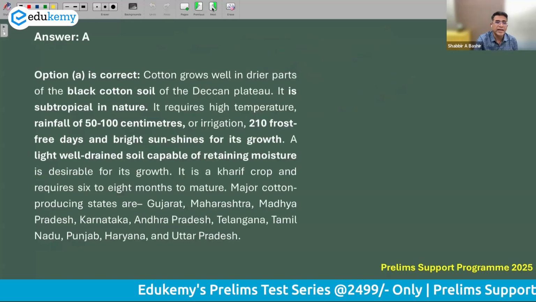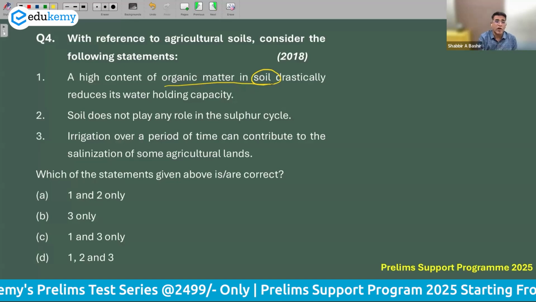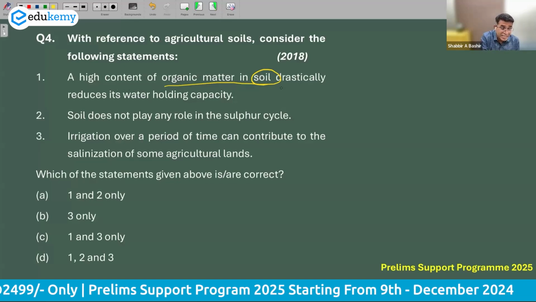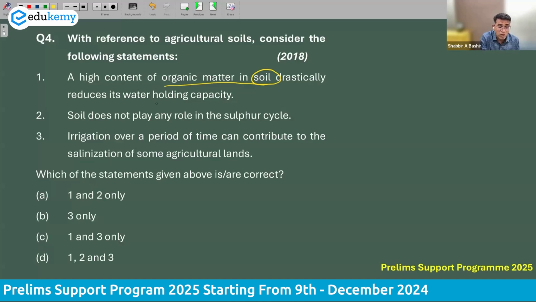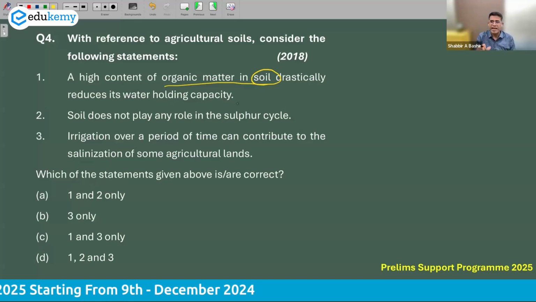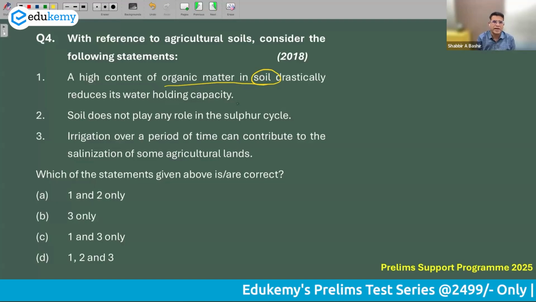Let us look at the next question. This question is about agricultural soil; consider the following statements. The first: a high content of organic matter drastically reduces its water holding capacity. Generally, cow dung is organic matter, decomposing waste is organic matter, compost is organic matter.